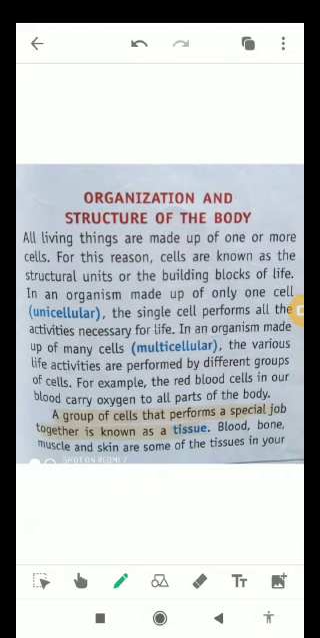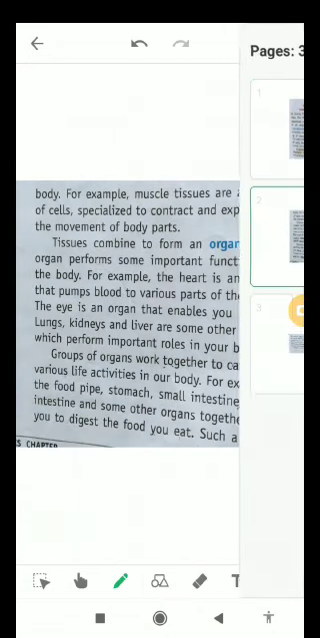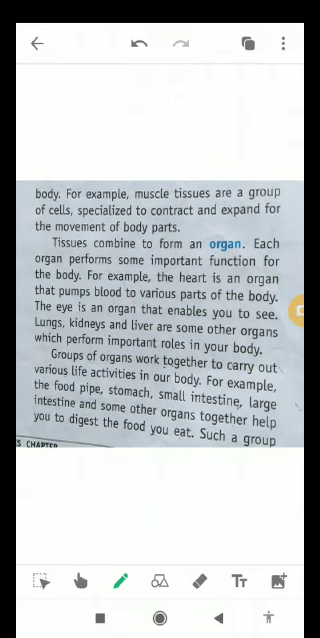Blood, bone, muscle and skin are some of the tissues in your body. For example, muscle tissues are a group of cells specialized to contract and expand for the movement of body parts. Tissues combine to form an organ. Each organ performs some important functions for the body. For example, the heart is an organ that pumps blood to the various parts of the body. The eye is an organ that enables you to see. The lungs, kidney and liver are some other organs which perform important roles in your body, right?